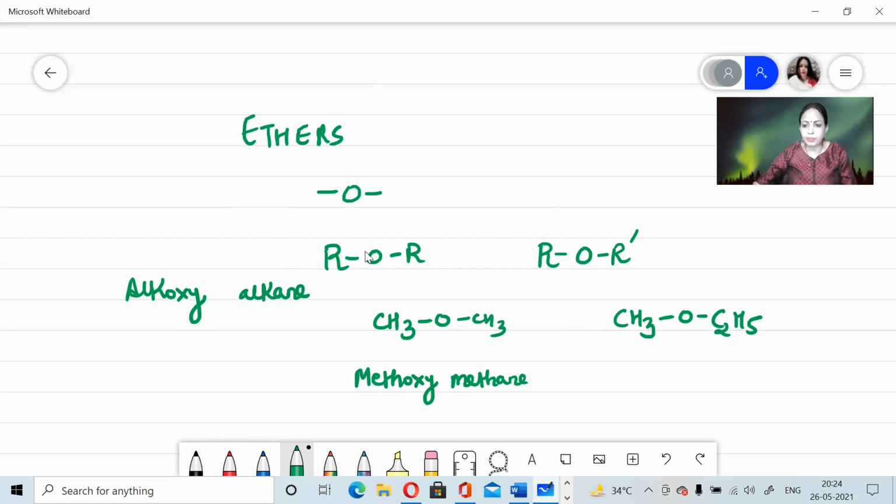So it will be methoxyethane. Now, when I talk about the common name, it will be your alphabetical order, dimethyl ether, and in the second case, it will be ethyl methyl ether.